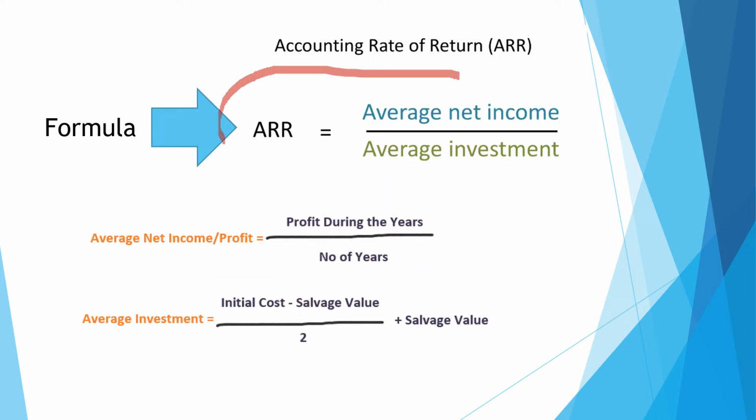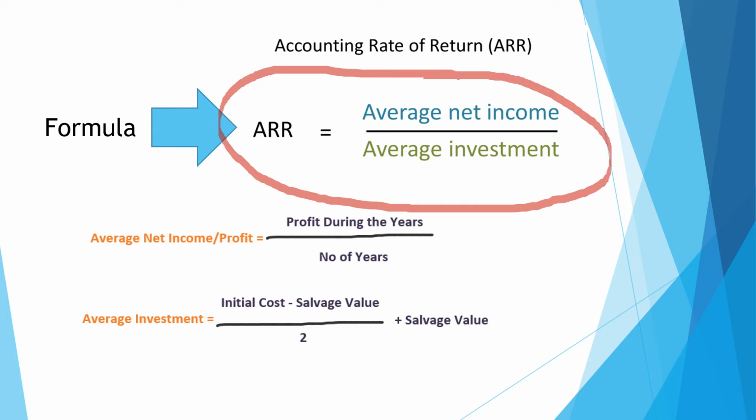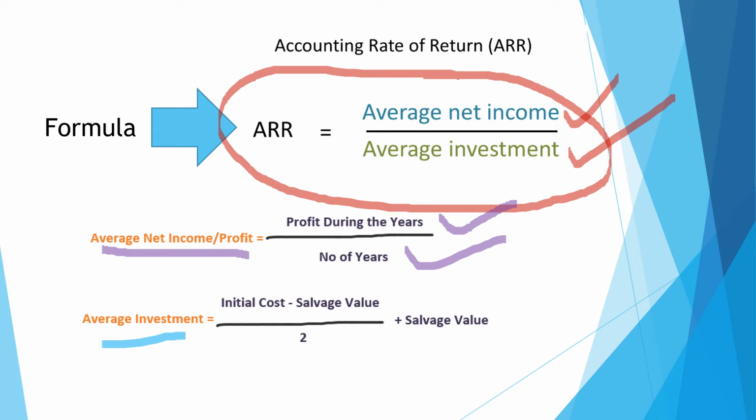And this is the formula for accounting rate of return, by dividing the average net income by the average investment. Here, how do we find the average net income and average investment? We find the average net income by dividing the profit during those years by the number of years. And how do we find the average investment? By subtracting the salvage value from the initial cost or investment cost, then dividing it by 2 and adding the salvage value.